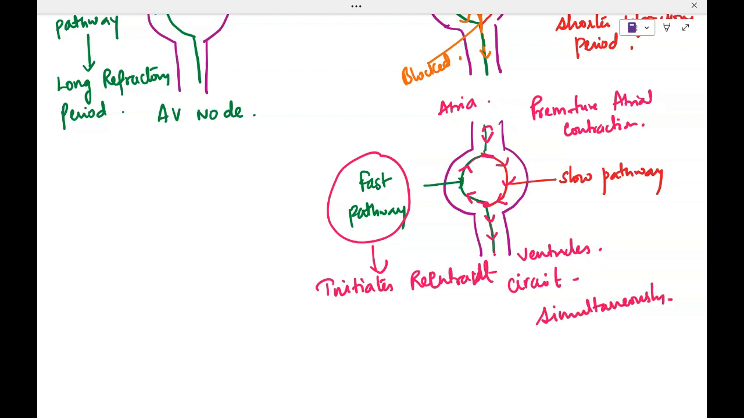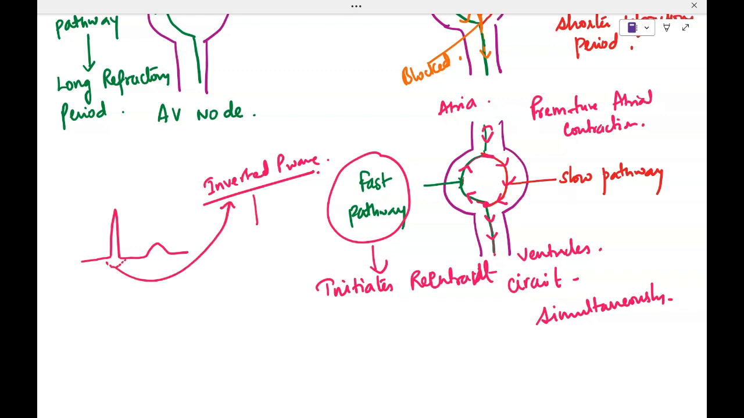So that is why in the ECG, the QRS complex is your anterograde transmission to the ventricles, and the retrograde transmission creates an inverted P wave because it is retrograde, which is actually buried within this QRS complex. So it is invisible. This is a typical AVNRT. There are some atypical AVNRTs also where the P wave occurs after the QRS.